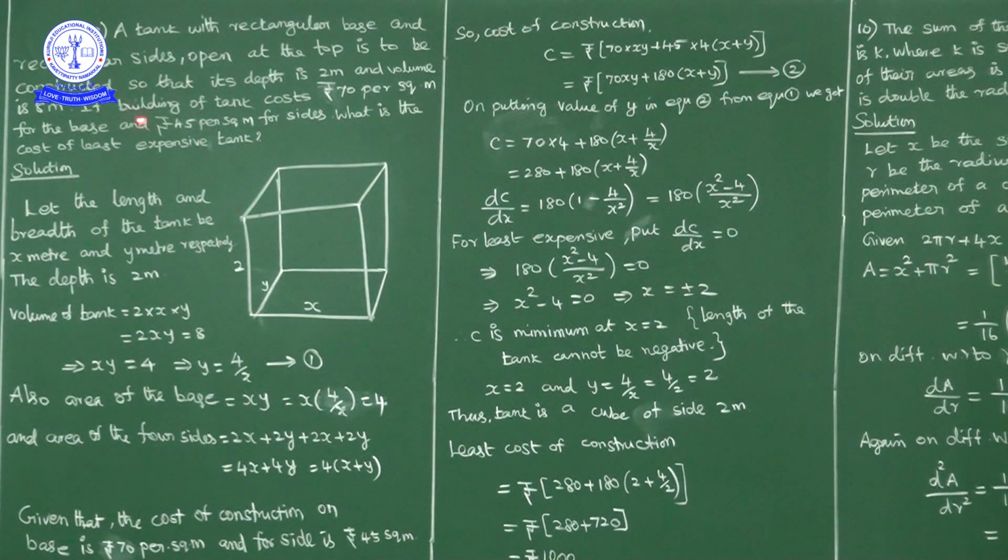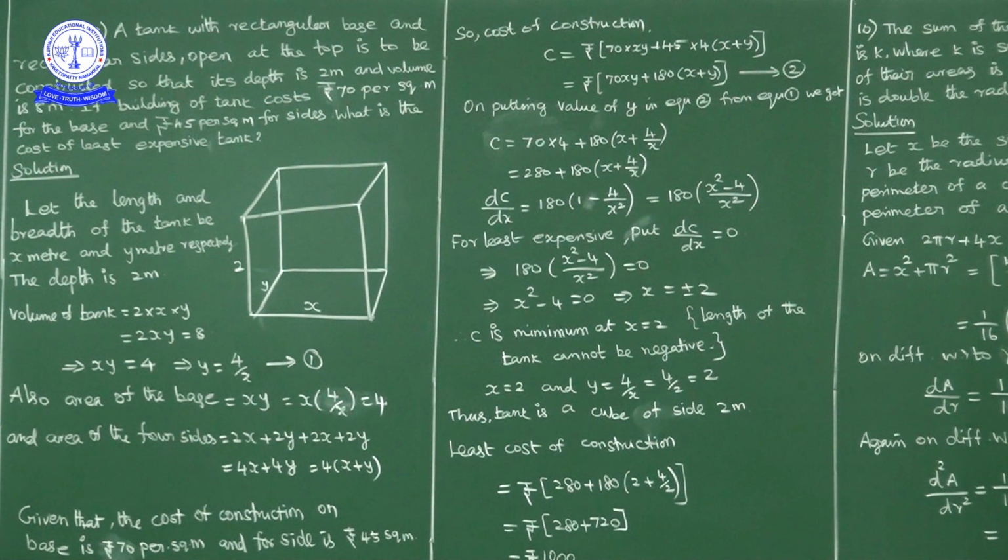Building the tank costs 70 rupees per square meter for the base. For the base one rate and for sides another rate is given. If building of tank costs rupees 70 per square meter for the base and rupees 45 per square meter for sides, what is the cost of the least expensive tank? Means we have to minimize the cost here.